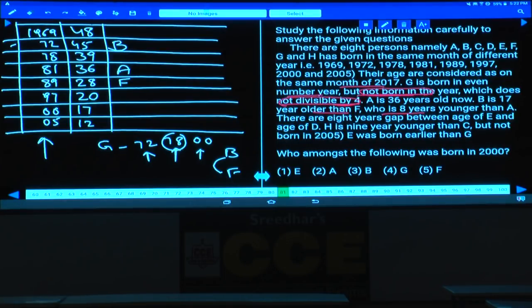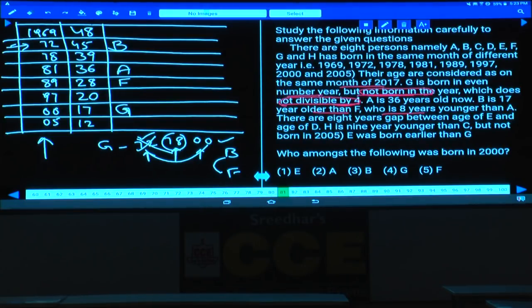Now here, as B is 45, this G was born in the year 72 or 2000. Out of which 72 is not possible because B was born in the year 72. As 72 is also ruled out, now this G was born in the year 2000. Are you following this or not? It is not B, it is G. And G was born in the year 2000. Done with this? Earlier we had two possibilities, 72 or 2000. Out of which 72 is ruled out because B was born in the year 72.